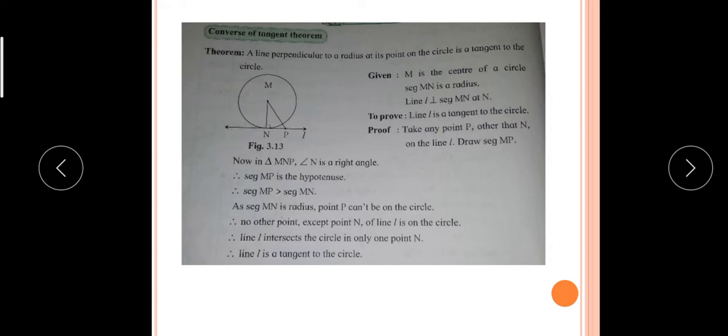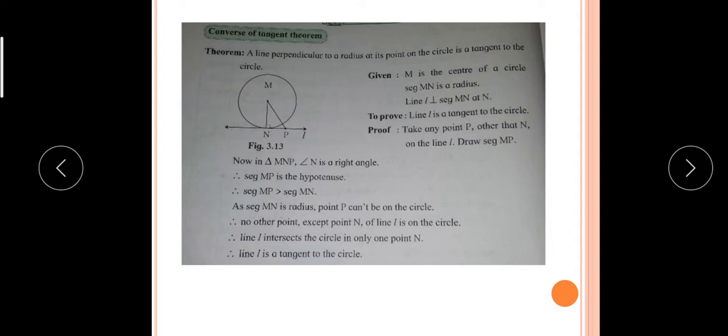Now see, take any point P which is on L and other than N on the line L, and draw MP. This is our proof part. Now, in triangle MNP, angle N is a right angle. Therefore, segment MP is the hypotenuse. And therefore, segment MP is greater than MN and greater than NP also. As MN is a radius, point P can't be on the circle.